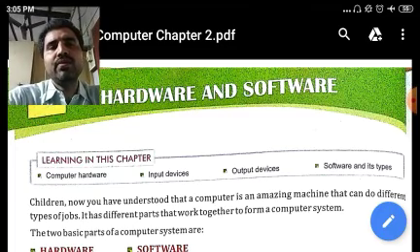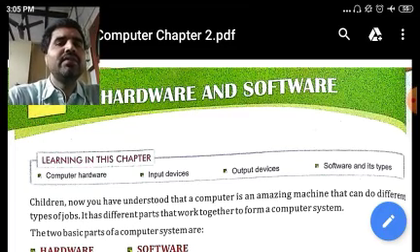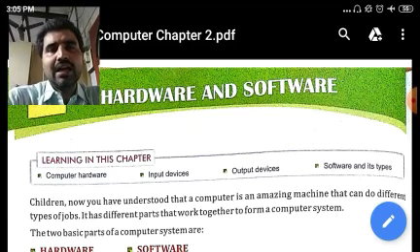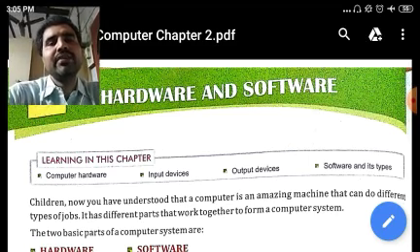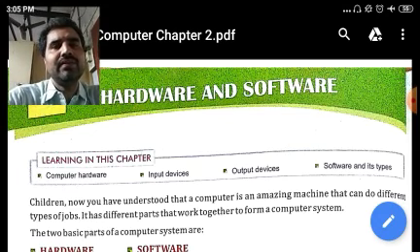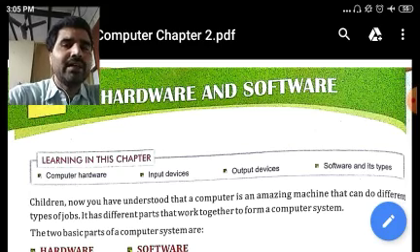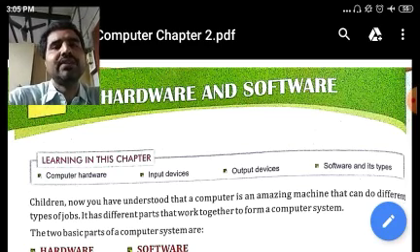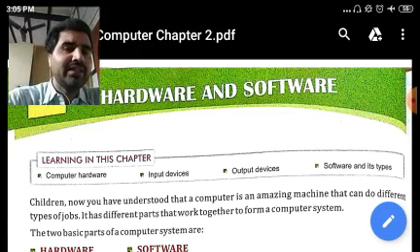Chapter number 2 is hardware and software, and then we will discuss chapter number 3 also, which is Tux Paint. I will remind you that the revision explanation of these chapters has already been done in the previous videos. In the previous videos, I have first explained all the 3 chapters, and then one by one I am revising. I am telling about the MCQ questions which can come from the chapters in your examination.